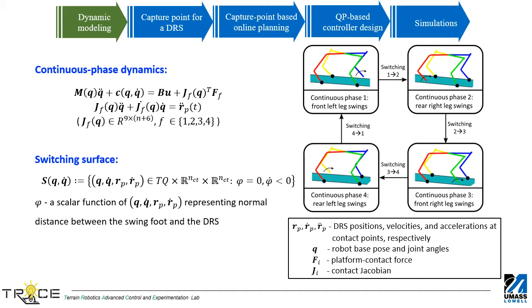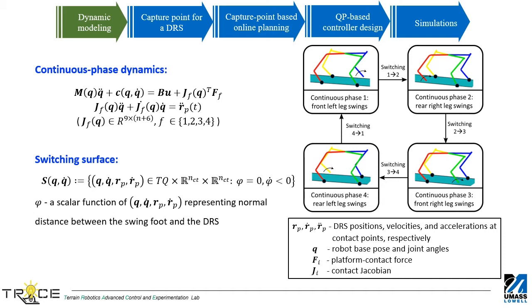This landing event can be described by a switching surface. From the dynamics equation, it is also clear that the robot dynamics are nonlinear and multi-domain. Moreover, the explicit time-varying nature of the dynamics due to the DRS motion further complicates the problem.